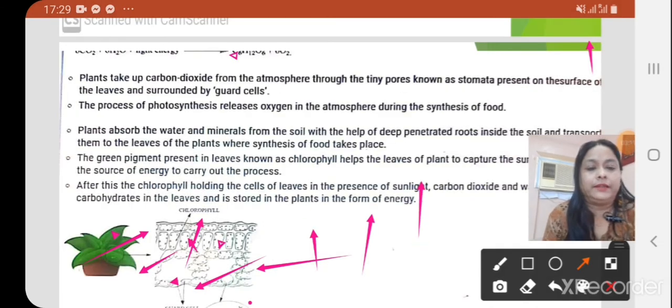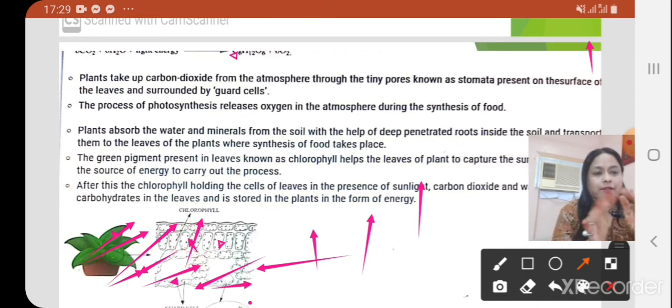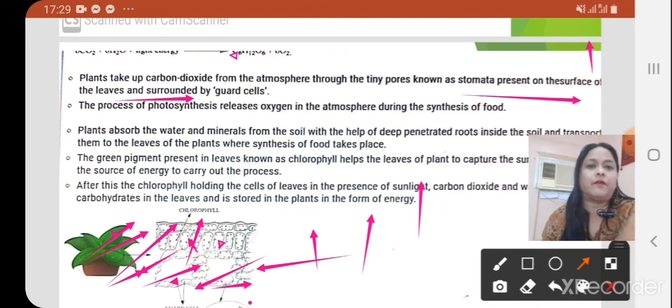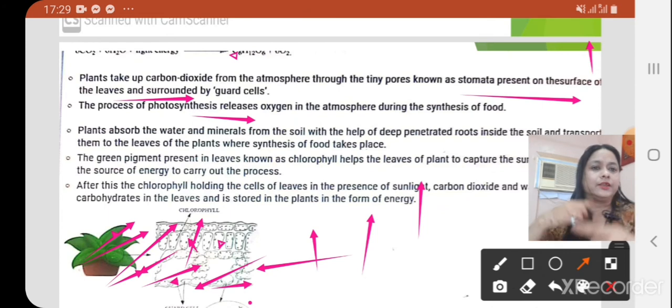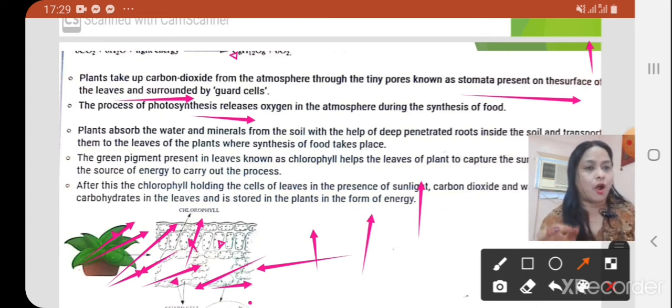So the stomatal pores, known as stomata, are present on the leaf surface and surrounded by the guard cell.